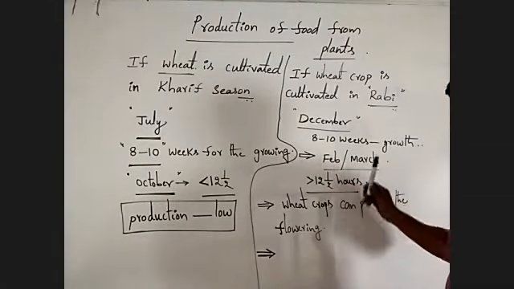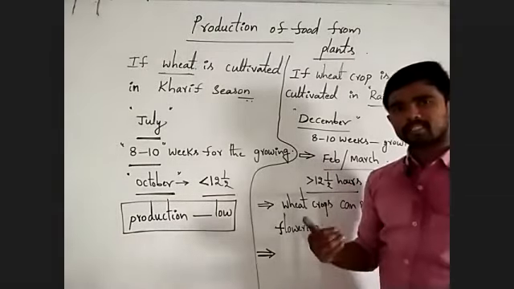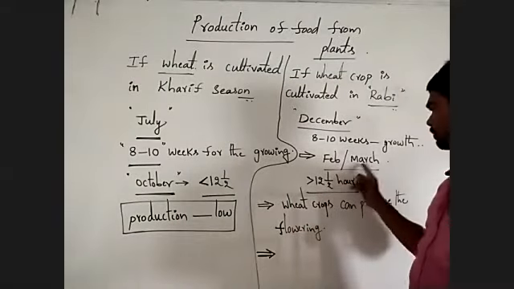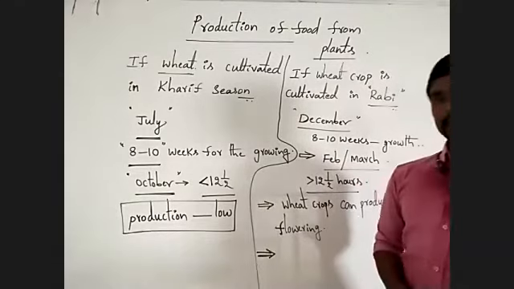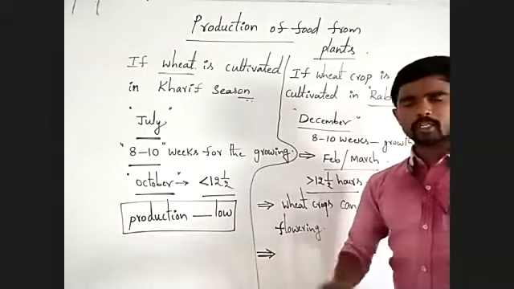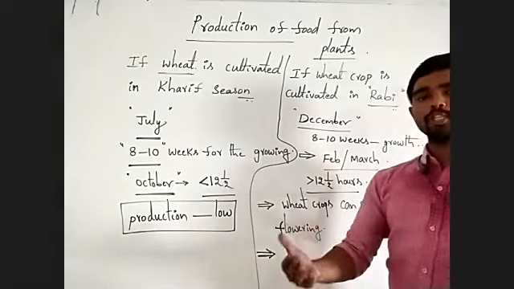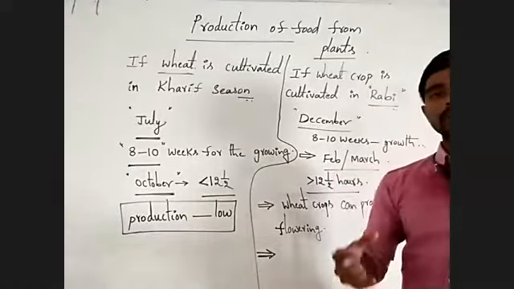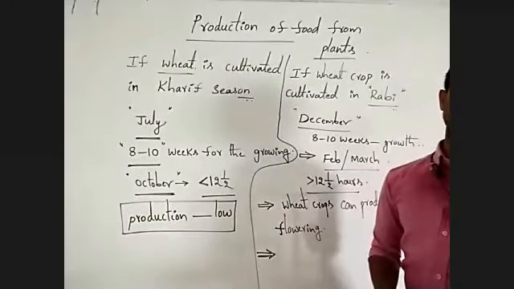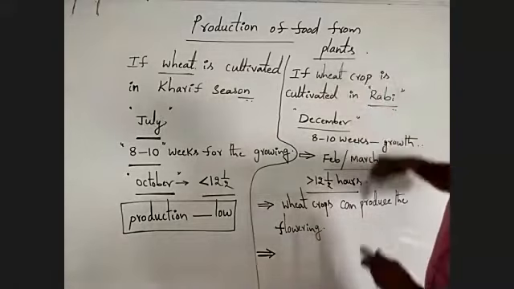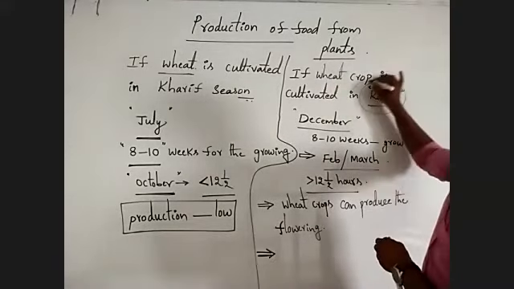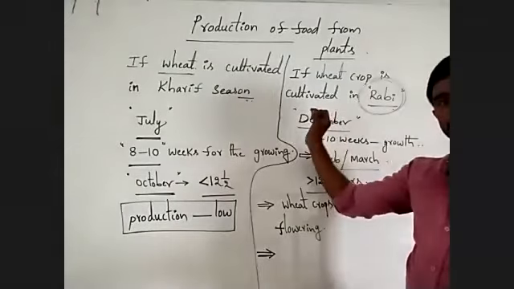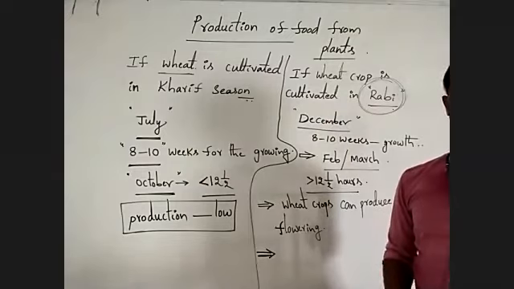From February, March onwards, summer season starts. That is why heat is also available for maturing of the seed and for the drying of seed. That is why Rabi season is the best season for cultivation of the wheat crop.